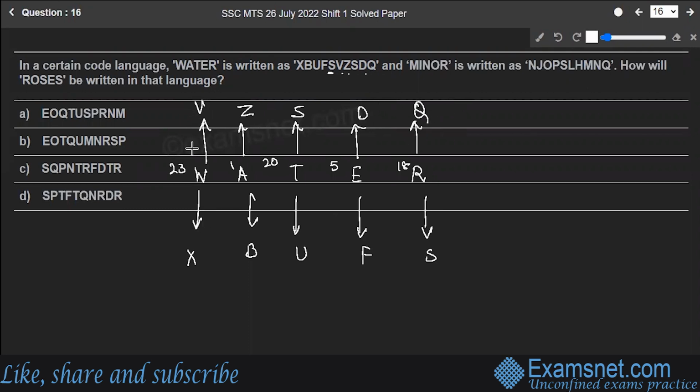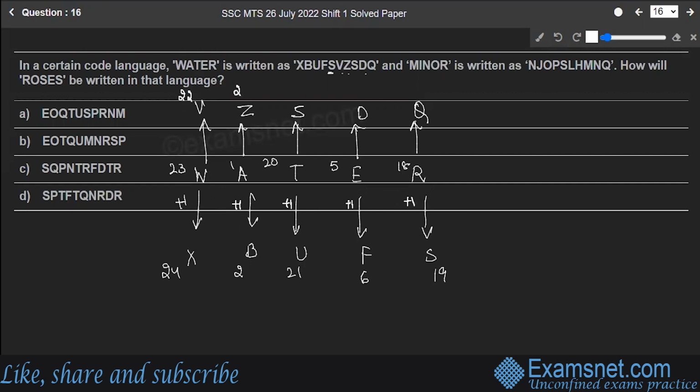Now, what is the position value of X? 24. B is at 2, U is at 21, F is at 6, S is at 19. So you're noticing one thing: I'm doing a plus 1 in the whole case. Now look at the position value of V. It is 22.